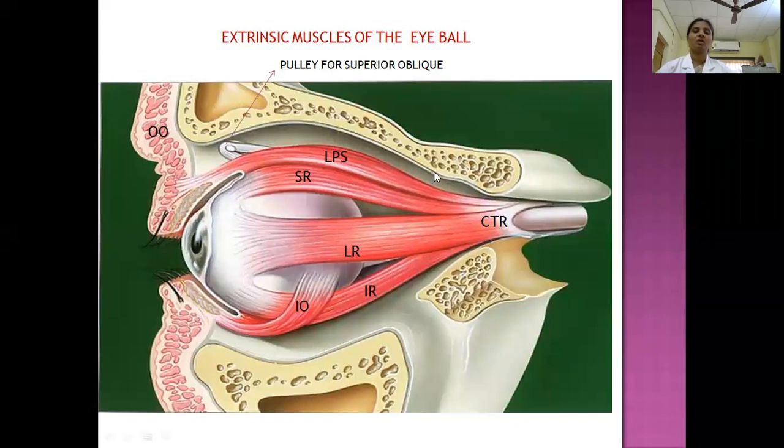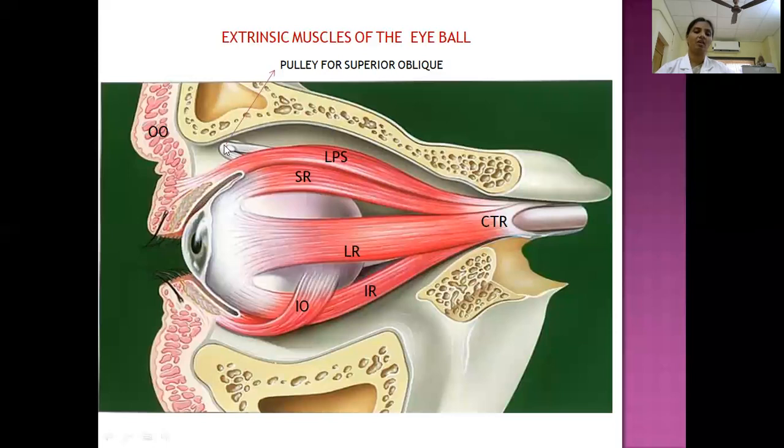Now coming to the superior oblique muscle. The superior oblique muscle takes origin just above the recti, then it extends forwards along the medial rectus, above the medial rectus, and at the medial end, at the junction between the roof and medial wall, anterior most, it forms a tendon.